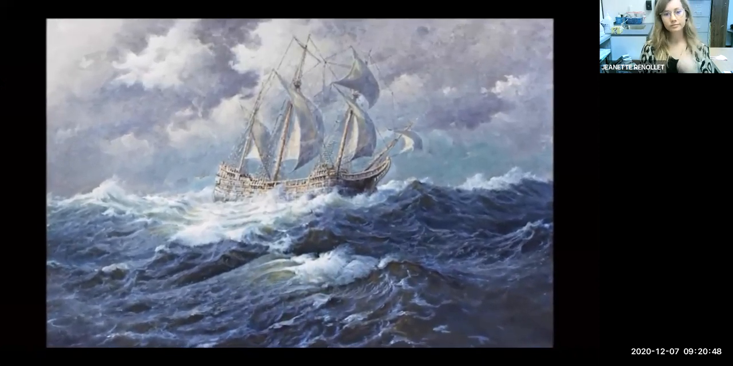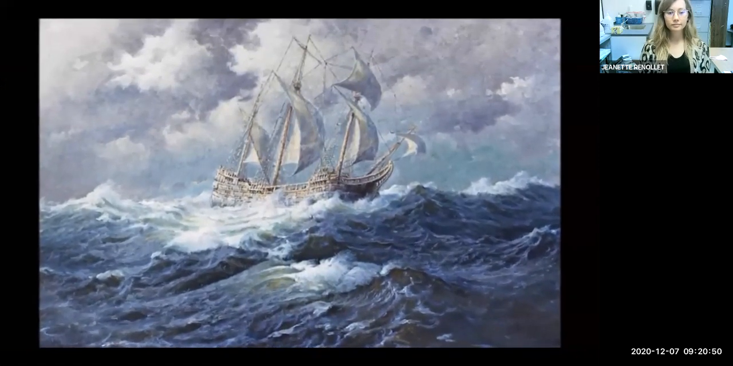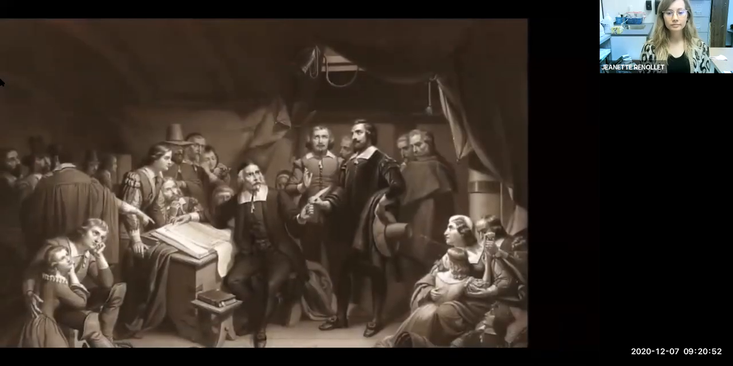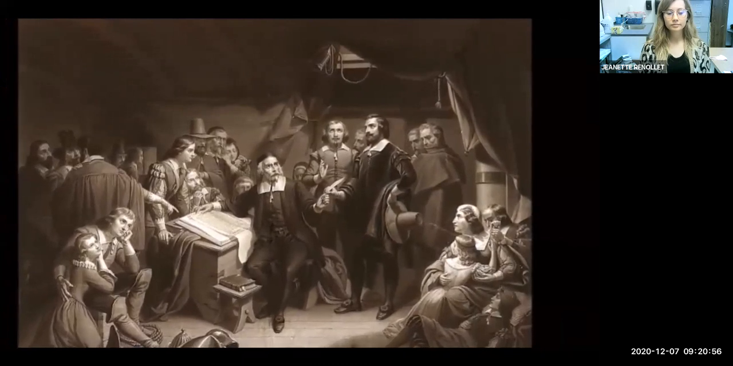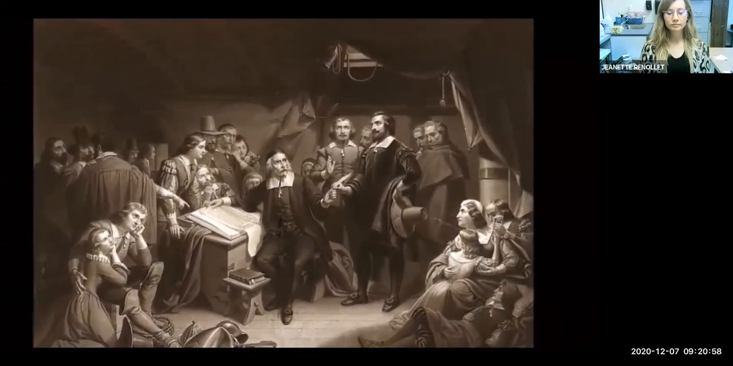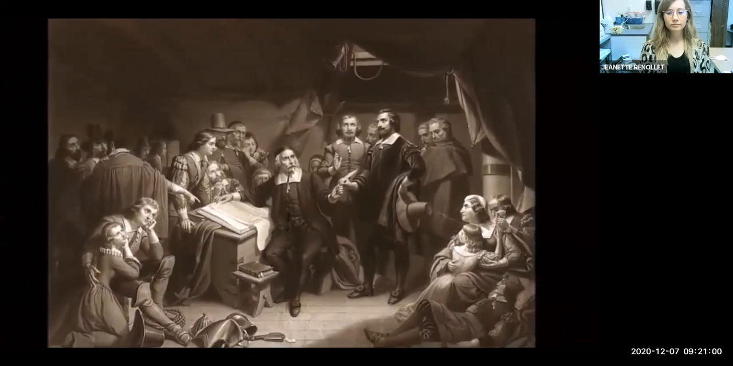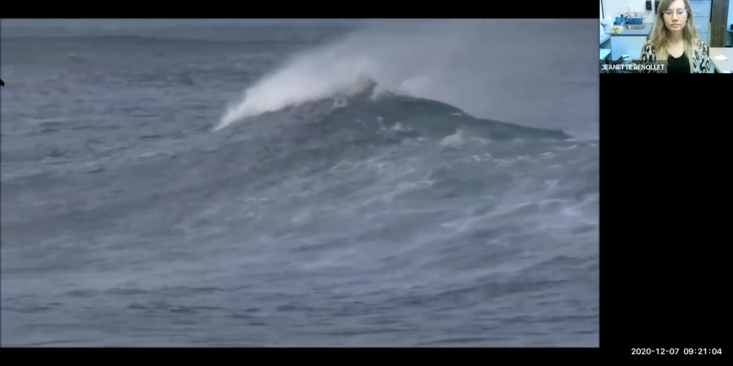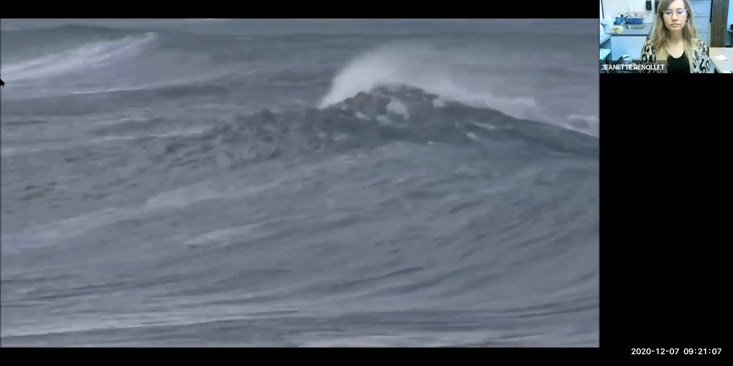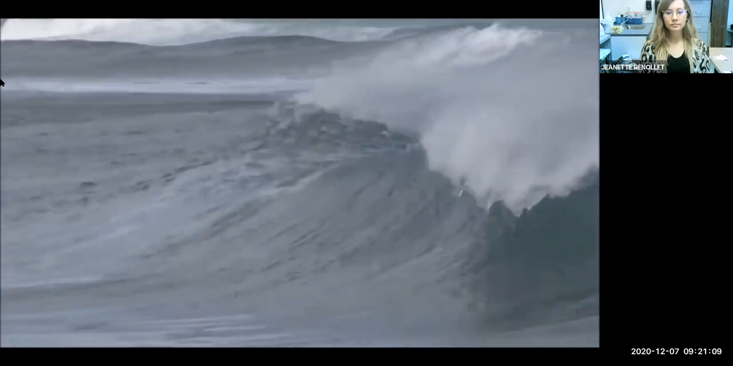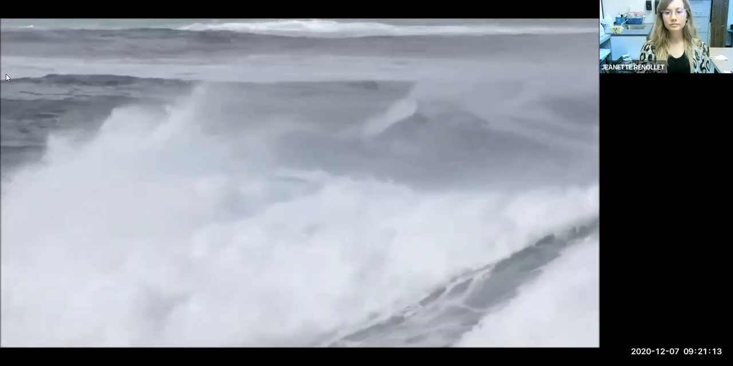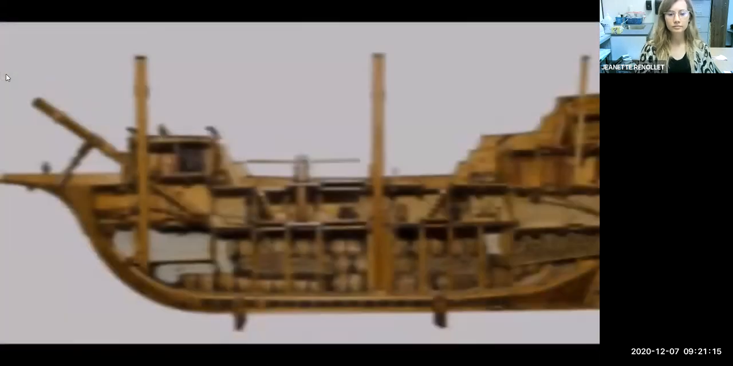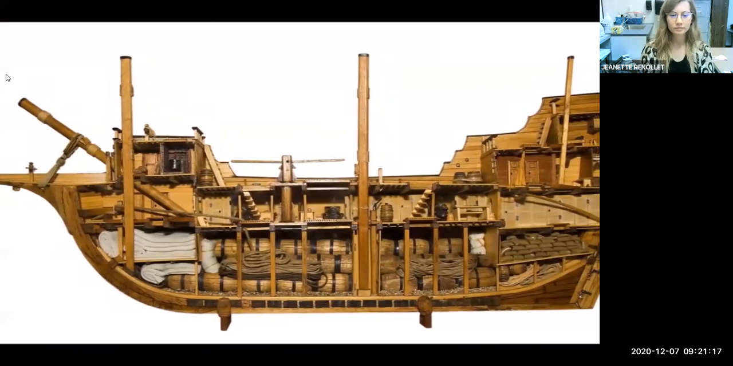Around 130 people were crammed onto the small Mayflower. About 100 were passengers, 70 adults and 30 children. The rest were the ship's crew. There were animals on board the Mayflower as well: pigs, goats, chickens, and even some pet dogs. The ship was only 106 feet or 32 meters long and 25 feet or 7.5 meters wide, so the voyage was extremely crowded.